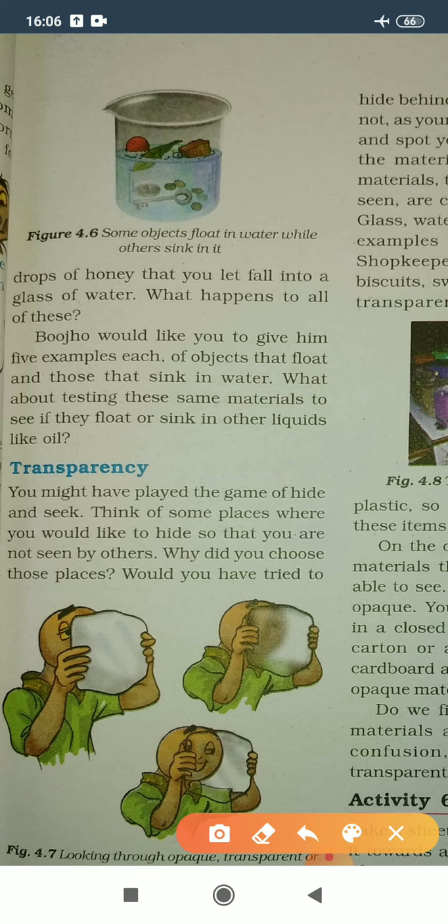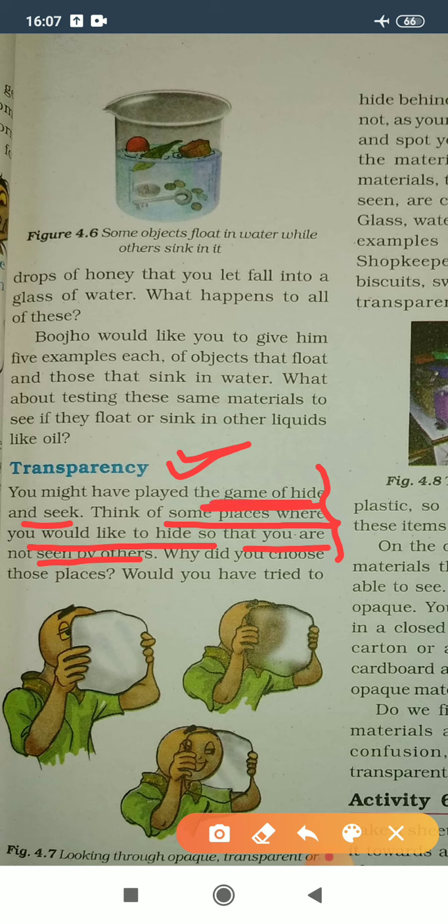You might have played the game of hide and seek. Think of some places where you would like to hide so that you are not seen by others. Why did you choose those places? Now, in this example, the term transparency is explained. How? Here you need to play one game, hide and seek. In that you need to choose the place where you can easily hide yourself.